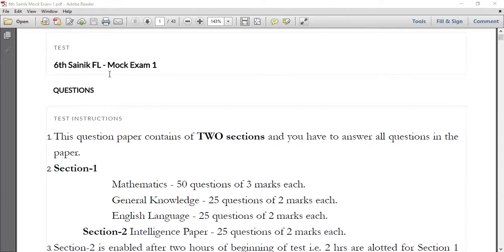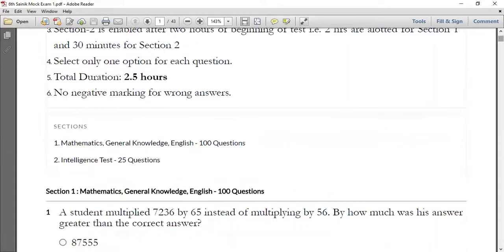My dear students, this is your first mock test. All the best for everyone. Hope you have all done it well. And here is the key answer for your mock exam one, especially mathematics. So first let me go with the introduction of the paper.